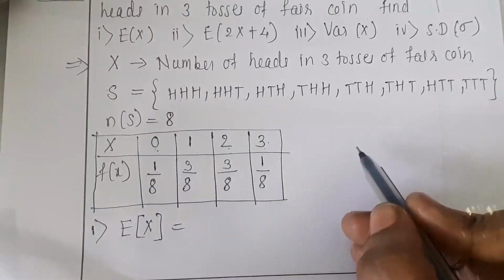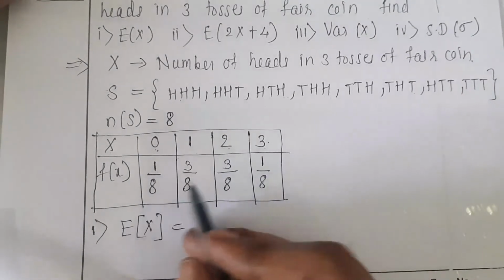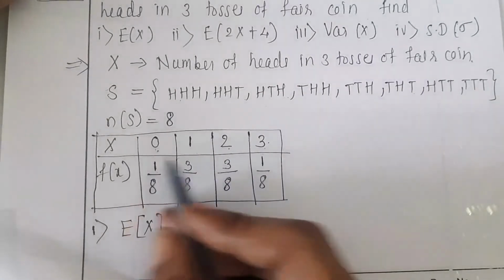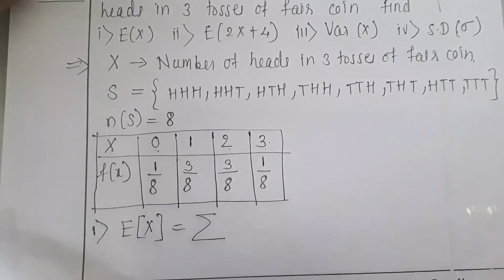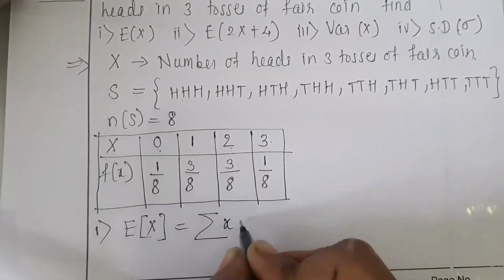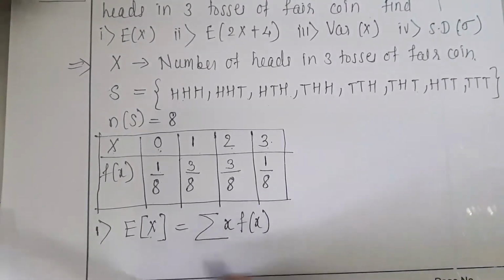If an interval is given, like 0 to 1 interval or 1 to 2 interval, then it is a case of continuous part. So this is a problem of the discrete case, which means we are going to use the summation formula. What is the term in the bracket? Small x multiplied by the given probability function. This is the definition.